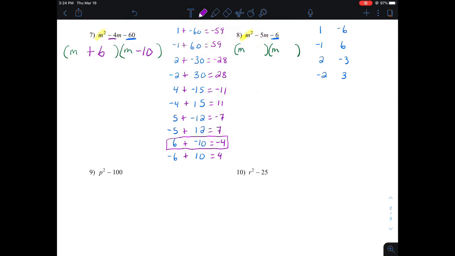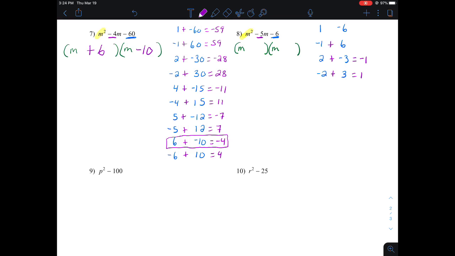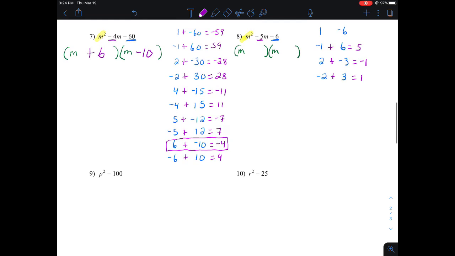And so I'm going to add these things together and see what I get. I'm going to start from the bottom this time. Negative 2 plus 3 makes positive 1. Oh, that's not the negative 5 I need, so I need to keep going. 2 plus negative 3, that makes negative 1. That's not it. Negative 1 plus 6 makes positive 5. Well, that's not my negative 5. I got one more pair to try. 1 plus negative 6 makes negative 5. There it is.